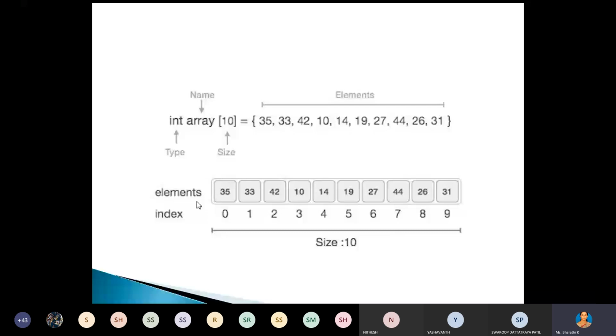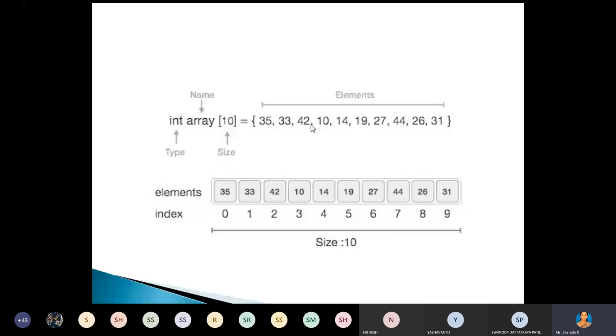Here, one simple example: an array that holds integer values. We have to declare the array first with the data type, here the data type is integer, array is the name of that array, and 10 is the size of this particular array. In this case you can store 10 elements in the array named array, again of integer type data.